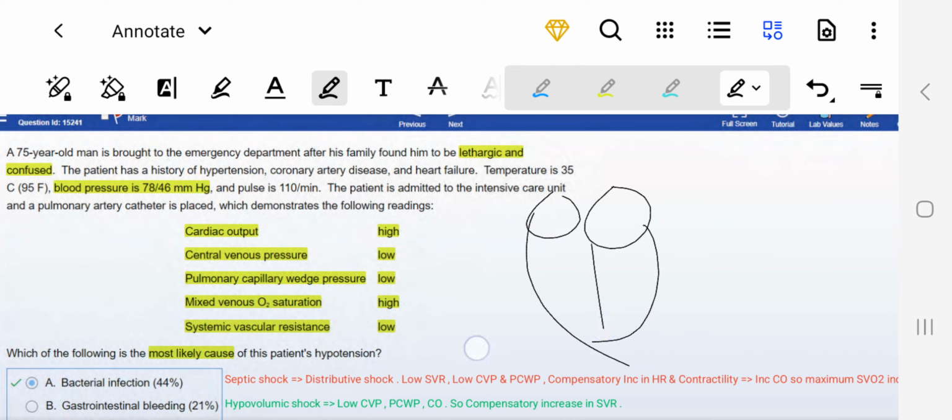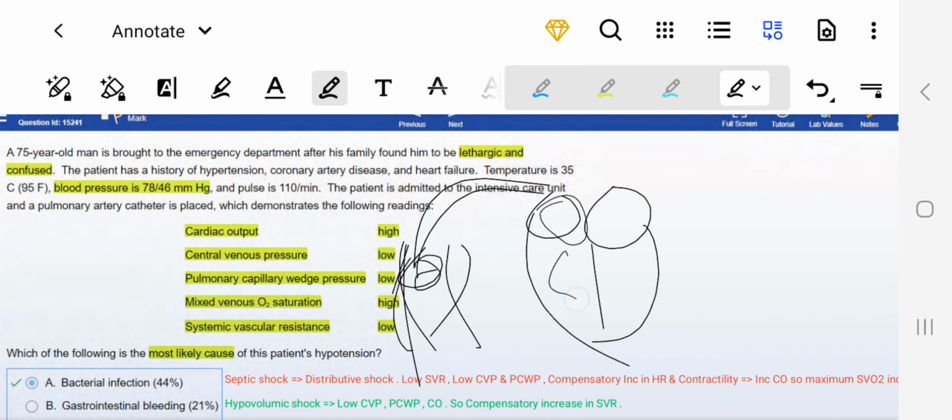Now if vessels are vasodilated, there will be less blood flow to the heart. You know how the venous return is increased whenever there is vasoconstriction. If these vessels are constricted, then the fluid return will be increased, due to which the pressure will be increased over here, and that is called the central venous pressure, CVP.